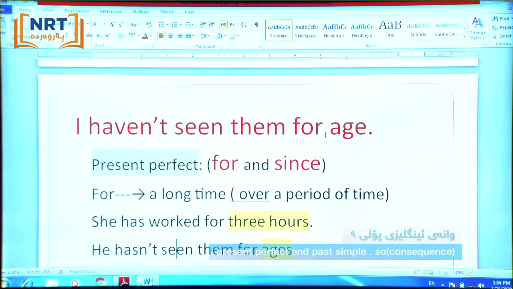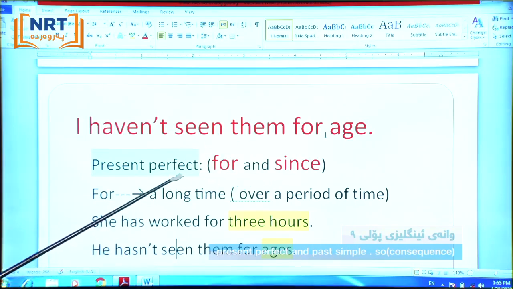Here we have another lesson about present perfect. I merged these two lessons, lesson 2 and lesson 3, because they are so close to each other, just with a small difference. And here, the aim of this lesson is for and since.